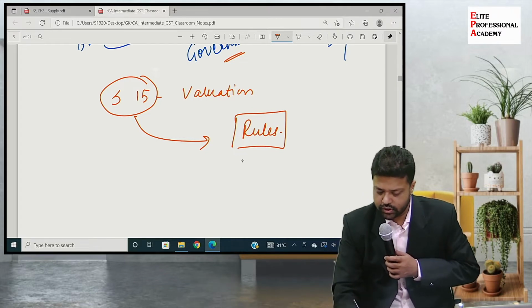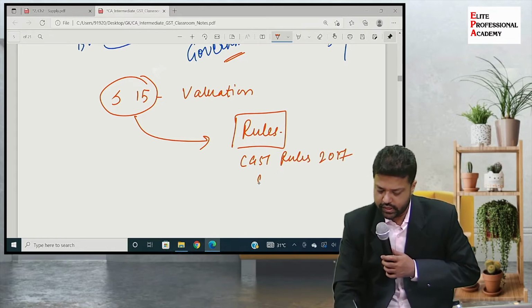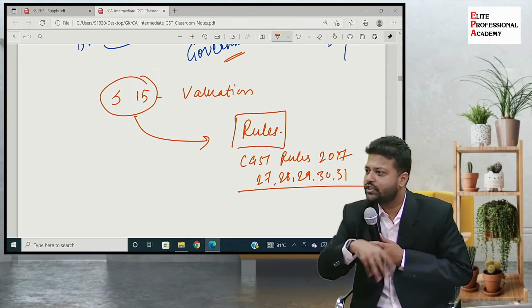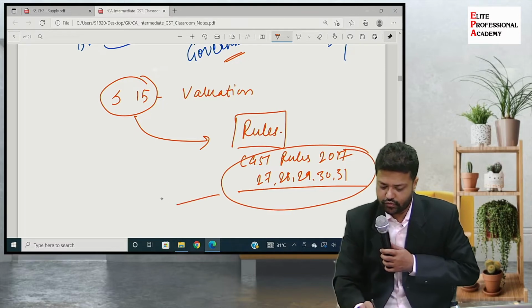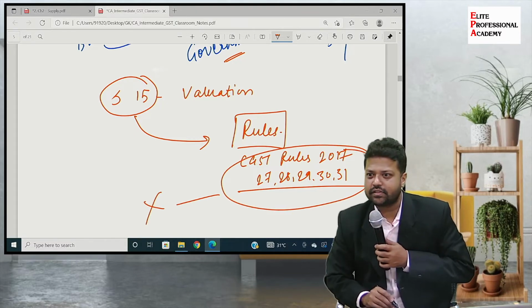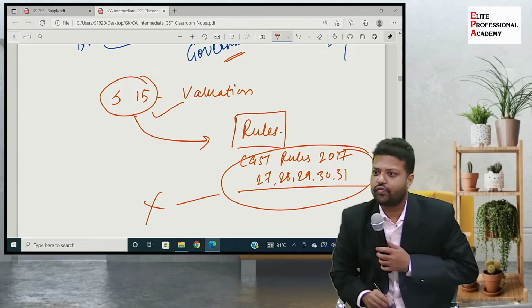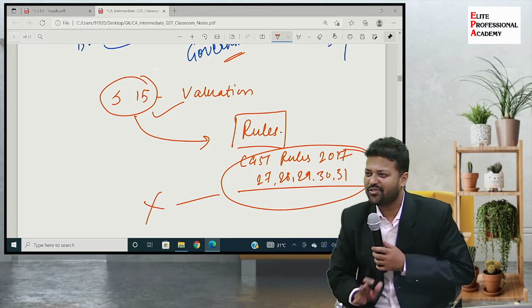So the CGST Rules, 2017: in that, rules 27, 28, 29, 30, 31 talk about how to value this sort of transactions. Fortunately, this is not there for your inter syllabus. You will study that in final. Only this much is there for your inter syllabus. Everybody is happy. Chalo, you won't have to study that much.